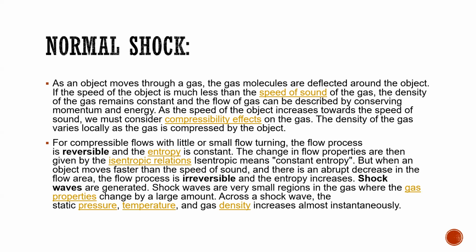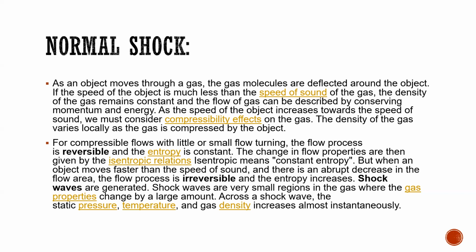Across the normal shock wave, properties like static pressure, temperature and density increase almost instantaneously. This is because the flow across the normal shock wave has a Mach number greater than 1. When it passes through the normal shock wave, the static temperature, static pressure, and static density increase rapidly, and the velocity reduces,